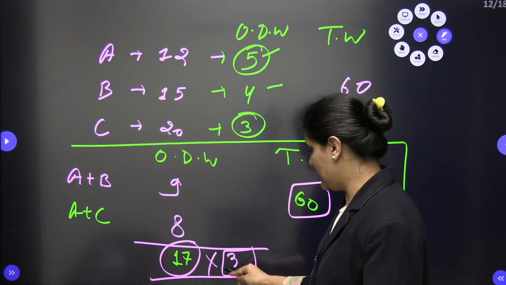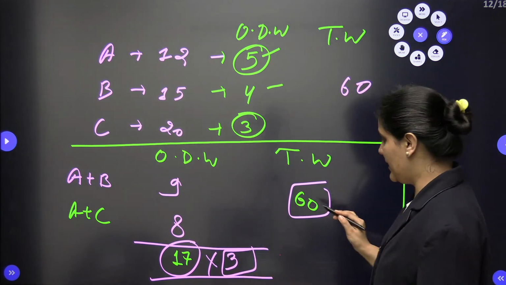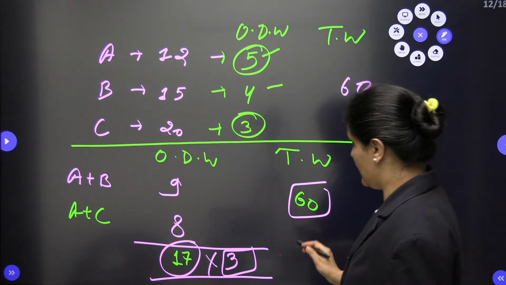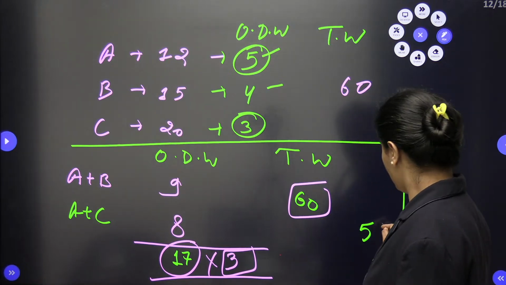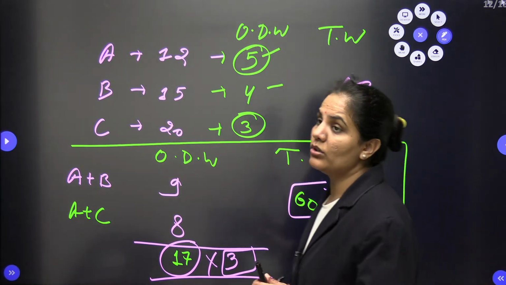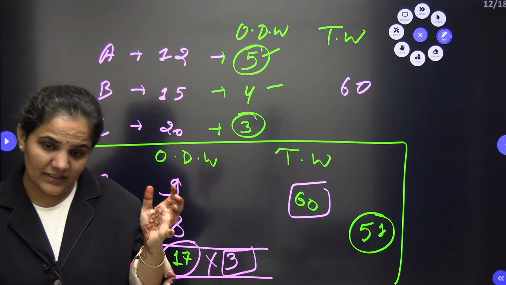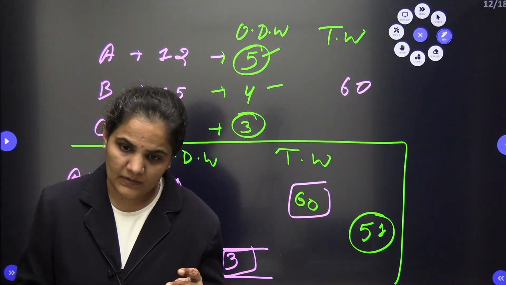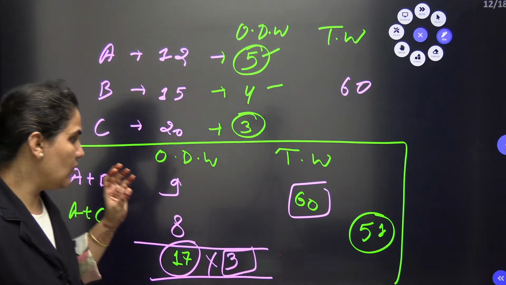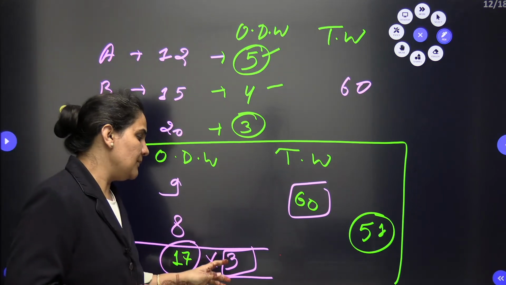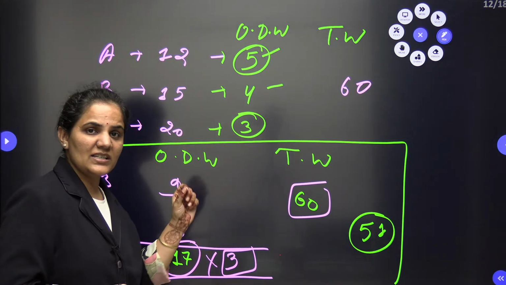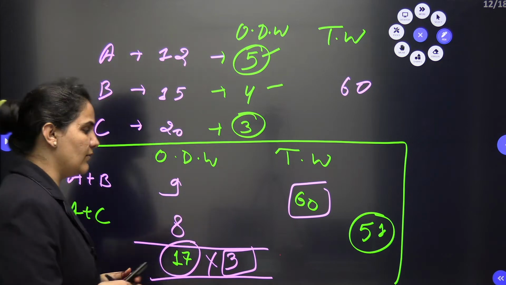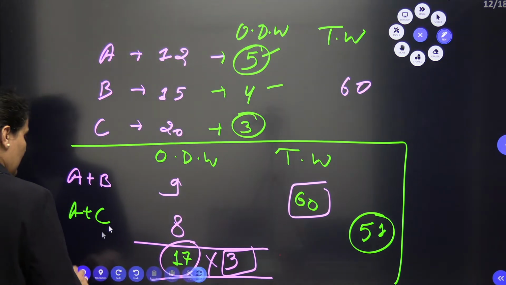When I multiply 17 by 3, we get 51, this is possible for us. So I can understand that the requirement of total work was 60, but actually in this case these persons completed till now only 51 work.